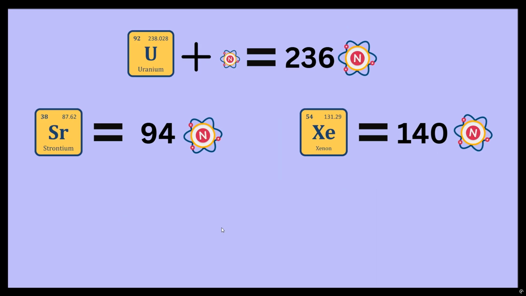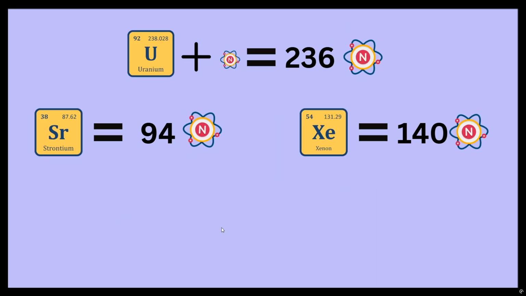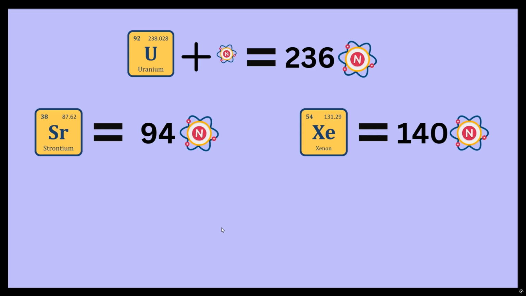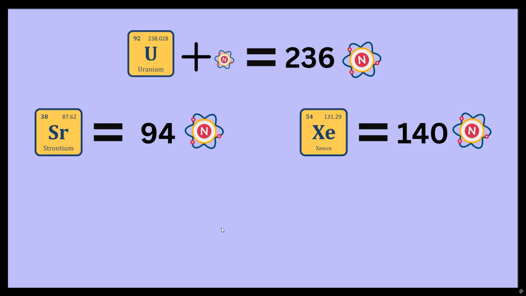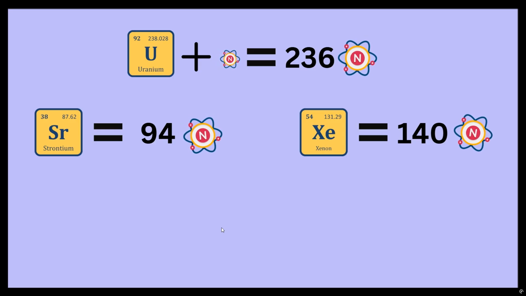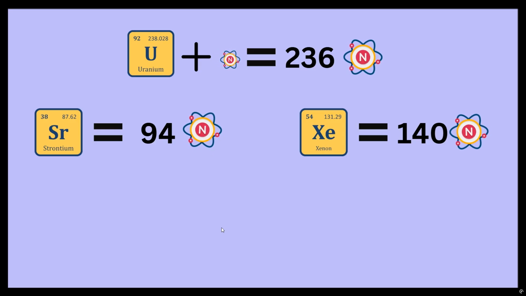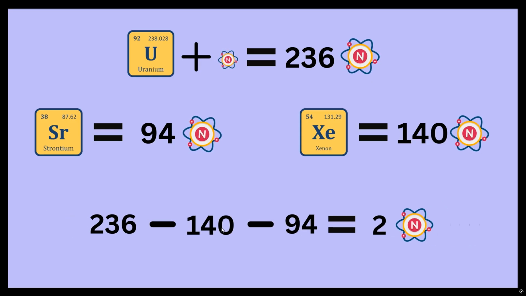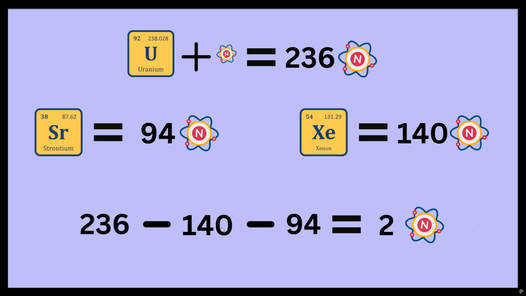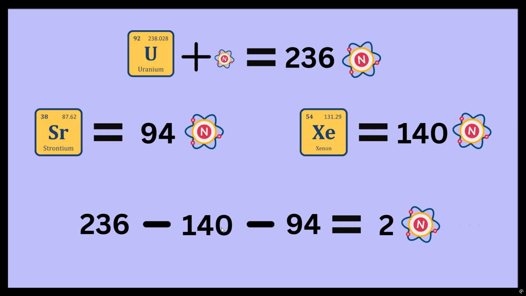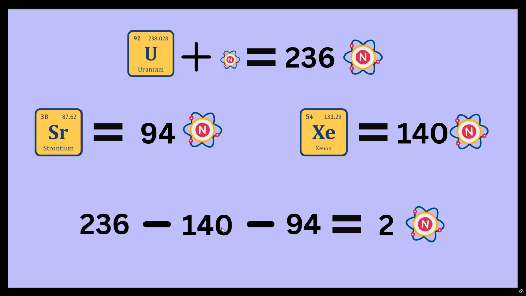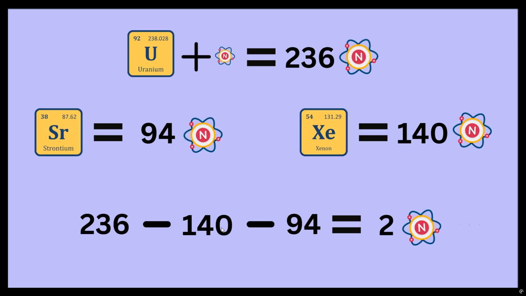The excess neutrons that are created from each reaction are also not random. You get them by taking the neutrons of the unstable isotope used plus the extra one absorbed and subtracting the combined number of neutrons of the daughter atoms. For example, uranium-235 has 235 neutrons plus the added neutron is 236 total. Strontium and xenon combined have 234 neutrons total. 236 minus 234 is 2. This means that the reaction produces 2 extra neutrons.